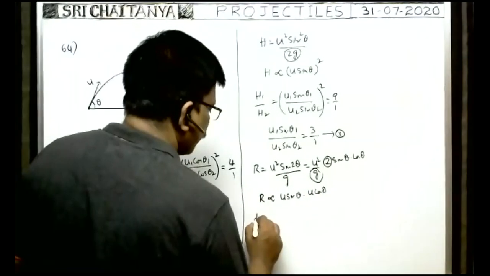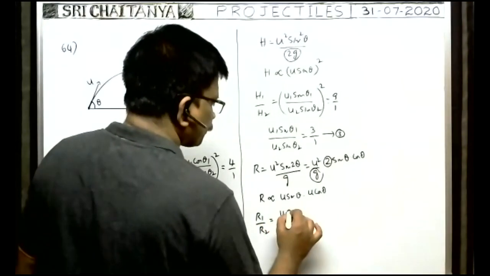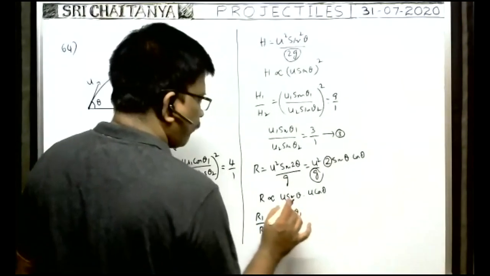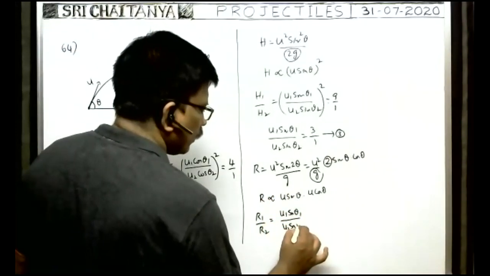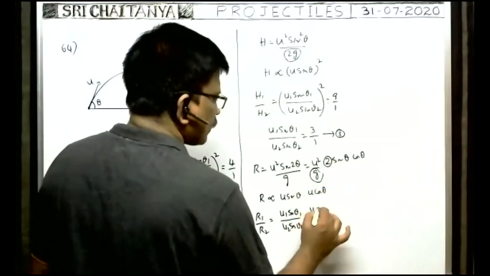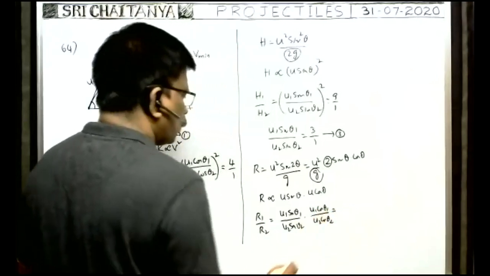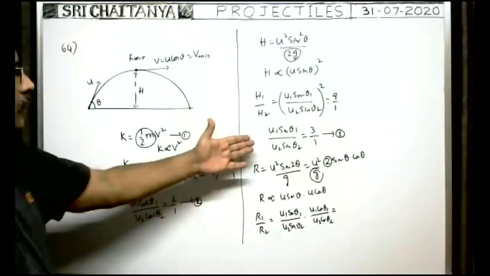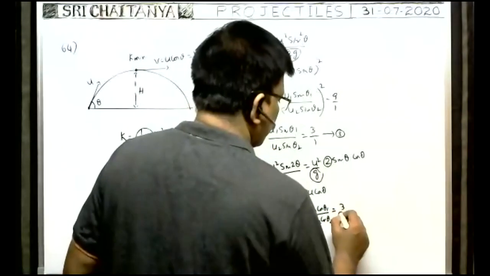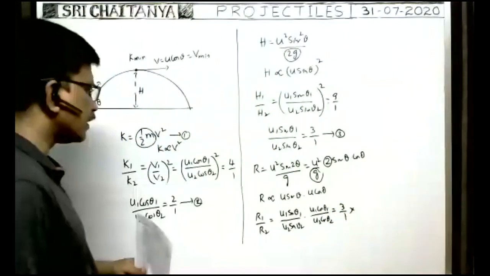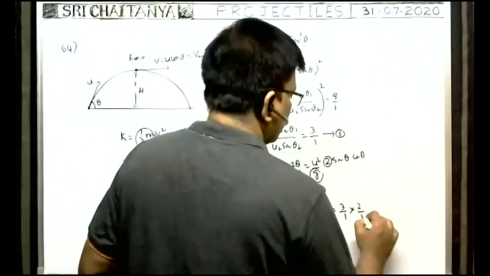Therefore, the ratio of the ranges of the two projectiles, R1 by R2, is equal to u1 sin theta 1 into u1 cos theta 1 by u2 sin theta 2 into u2 cos theta 2. That is, u1 sin theta 1 by u2 sin theta 2 is equal to 3 by 1, so you write 3 by 1 into u1 cos theta 1 by u2 cos theta 2, which is 2 by 1. So you write 2 by 1. Therefore, that is equal to 6.